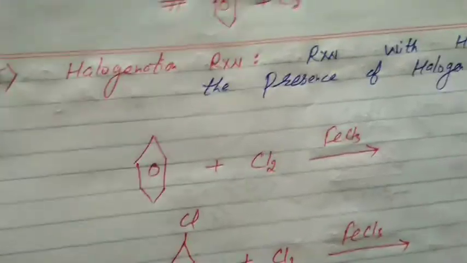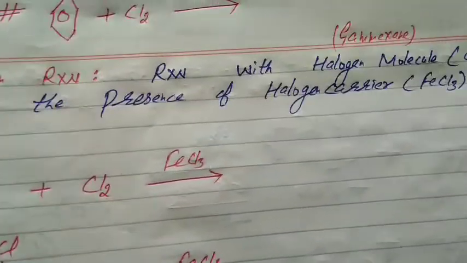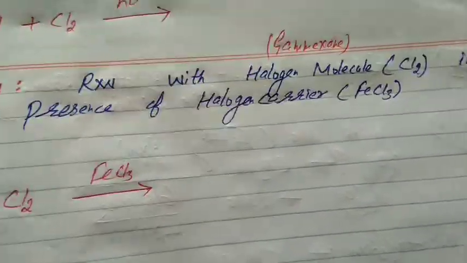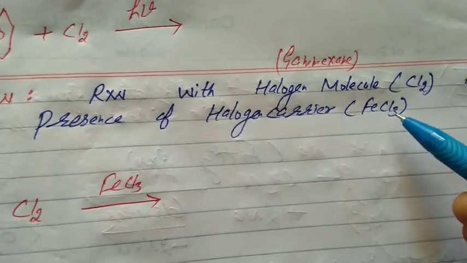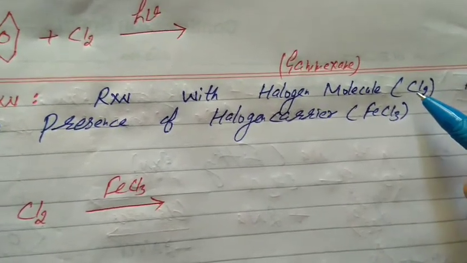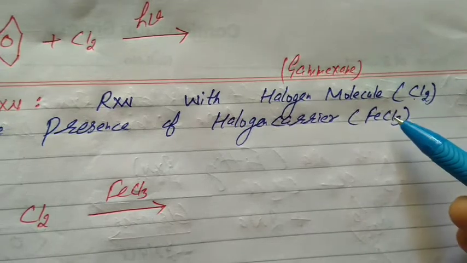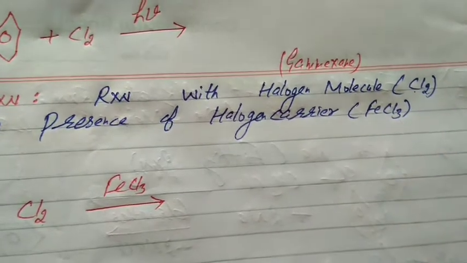After this, students, the third reaction is halogenation reaction. Halogenation, it's clear, is reaction with a halogen molecule in the presence of halogen carriers. If the halogen molecule is Cl2, then the halogen carrier is ferric chloride. If the halogen molecule is Br2, bromination, then we will proceed with ferric bromide.